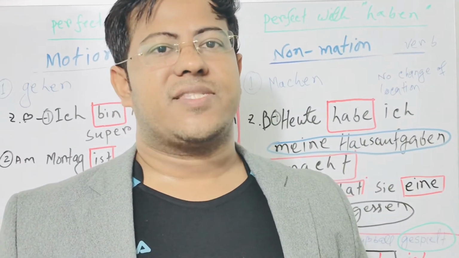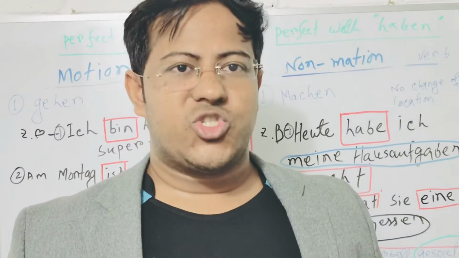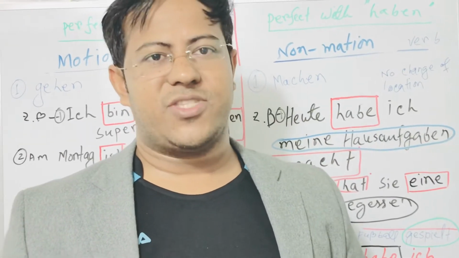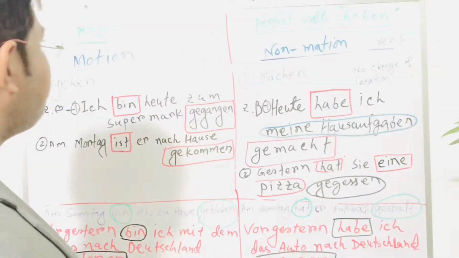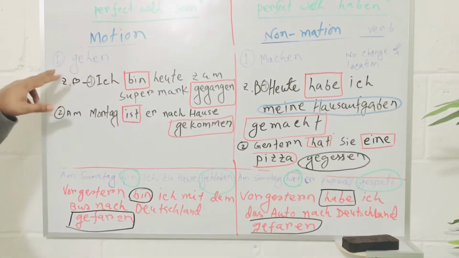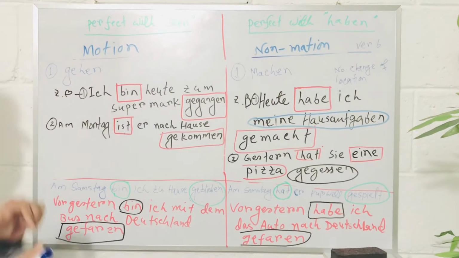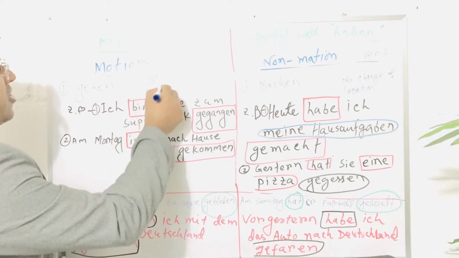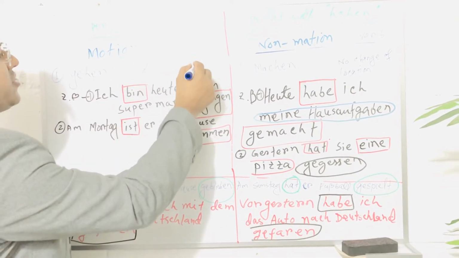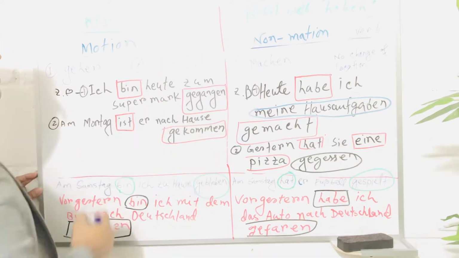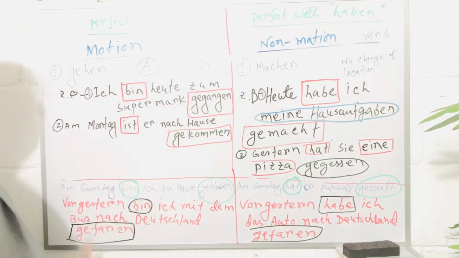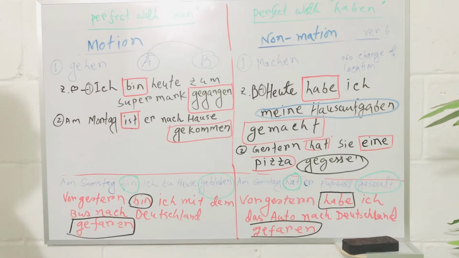We need some rules that explain all these cases. Okay, let's see the example here. Motion verb gehen. So in case of motion verb you change from your location A and you go to B. For example, ich bin heute zum Supermarkt gegangen.